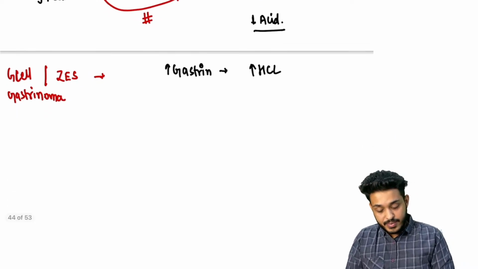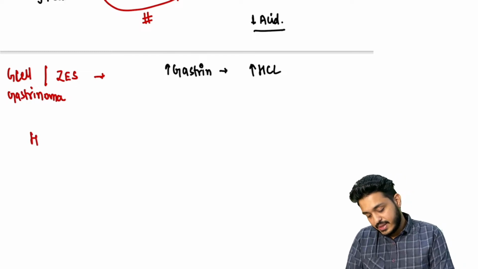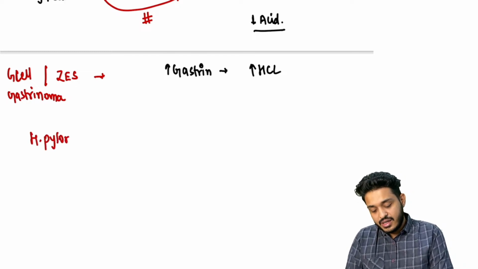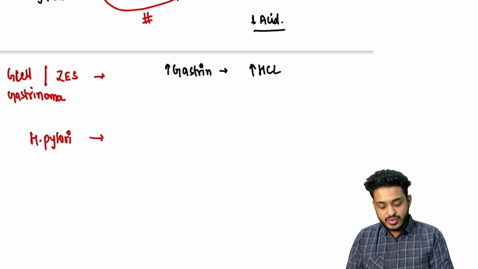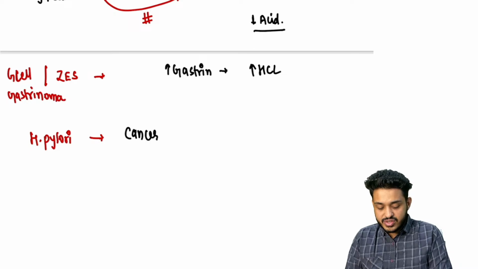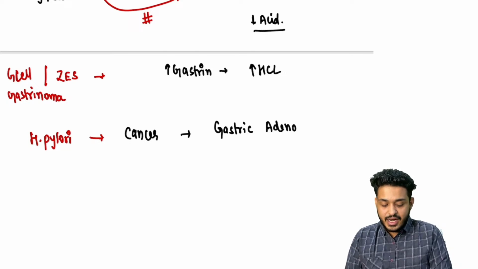Another tumor, let me make you understand. We are having type A, B, and C gastritis. So type B gastritis is due to bacteria. That is a bacteria, Helicobacter pylori. What this bacteria is going to cause? It can cause cancer in the patient. It can also cause cancer. It can cause gastric adenocarcinoma.